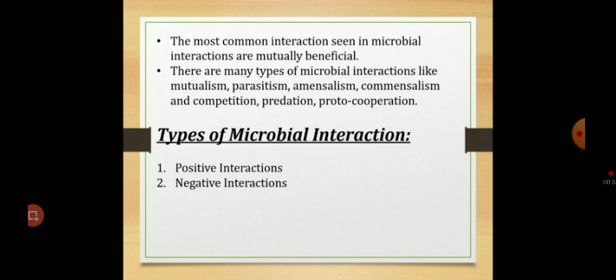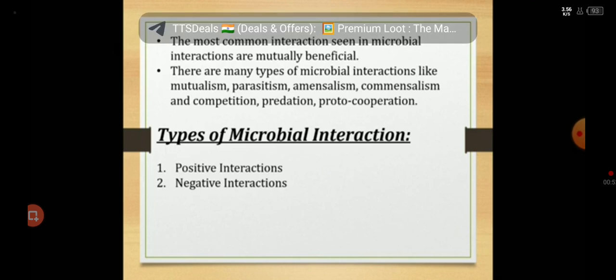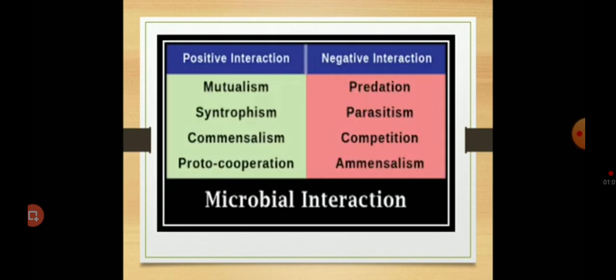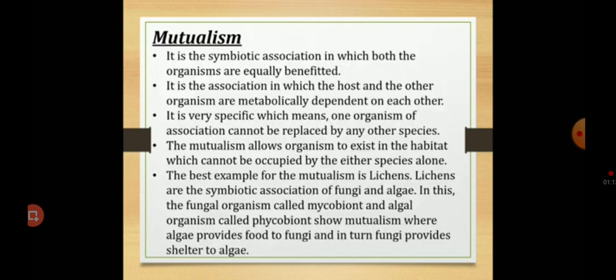The most common type of interaction is mutualism. There are many types of microbial interactions, such as parasitism, mutualism, amensalism, commensalism, protocooperation, competition, etc. Basically, there are two types of microbial interaction: positive interactions and negative interactions. Examples of positive interactions are mutualism, syntropism, commensalism, and protocooperation, and the negative interactions are predation, parasitism, competition, and amensalism. Now we will see the positive interactions.